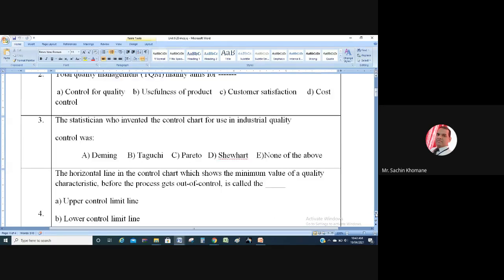So the answer is A. Then the next one: the statistician who invented the control chart for use in industrial quality was Deming, Taguchi, Pareto, Shewhart, or none of the above. We have recently discussed control charts. We have seen some philosophers. The first philosopher we discussed in unit number 6, anybody remember?